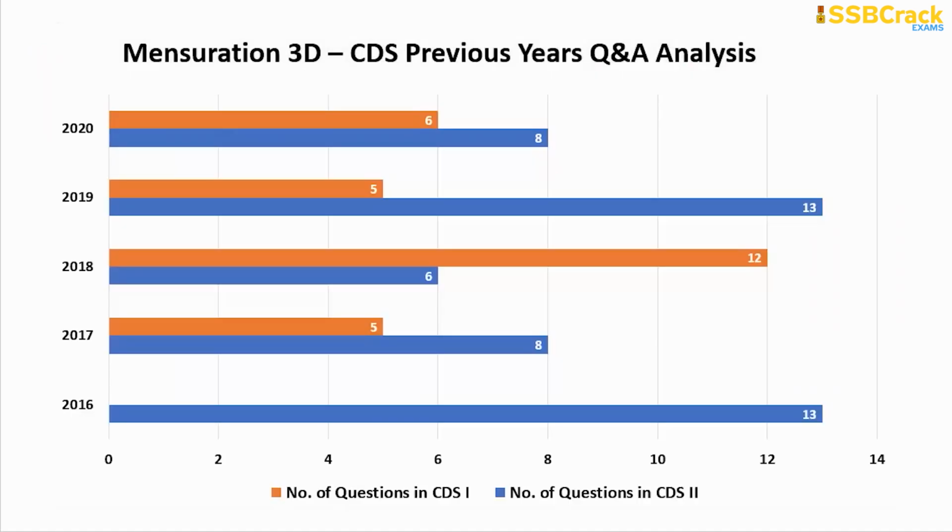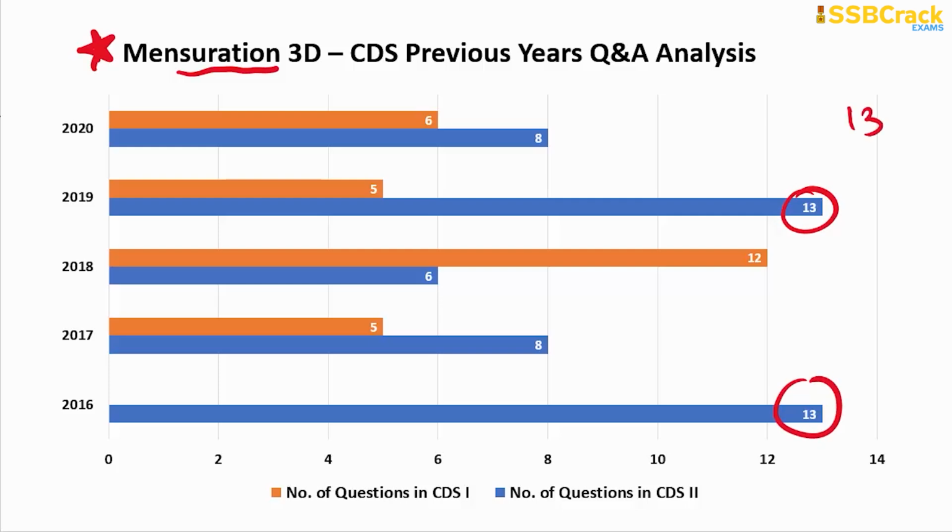That's the mensuration 3D topic, which is well known by another name as surface areas and volumes of solids. All right. So mensuration is one of the important topics, inclusive of 2D and 3D. You have just seen the 2D analysis, right? So check out here the mensuration 3D analysis, that on this topic also a good number of questions were previously part of the CDS written examination.